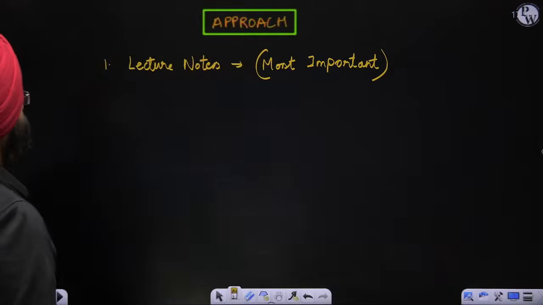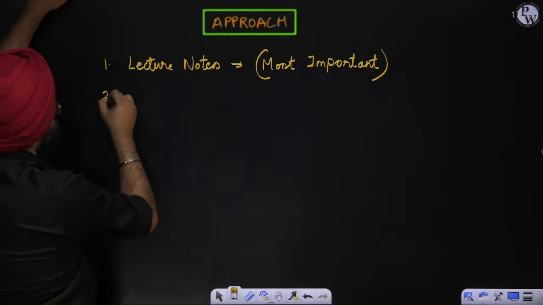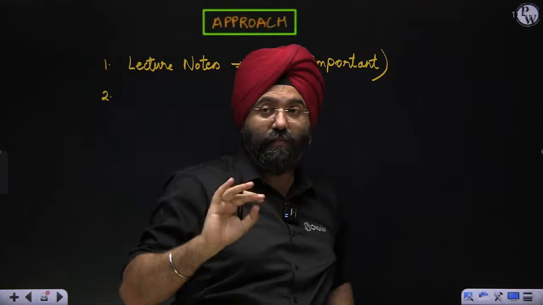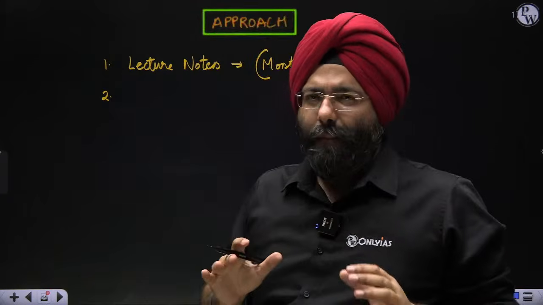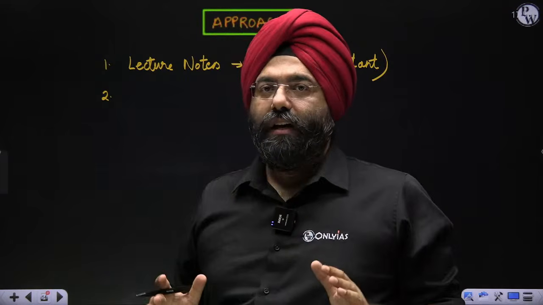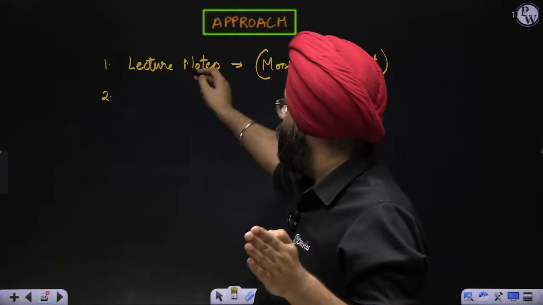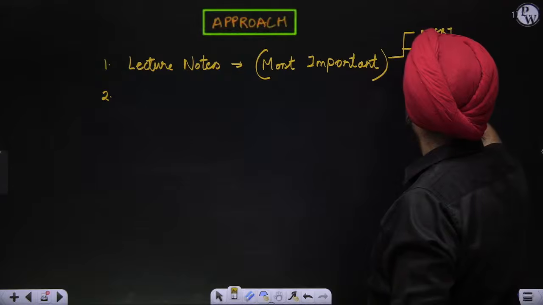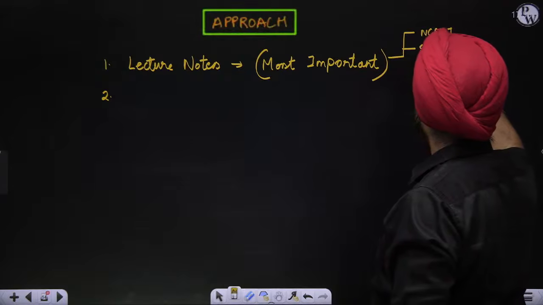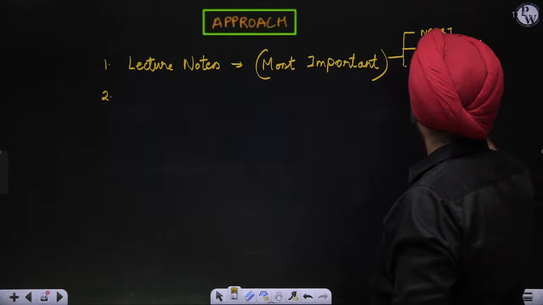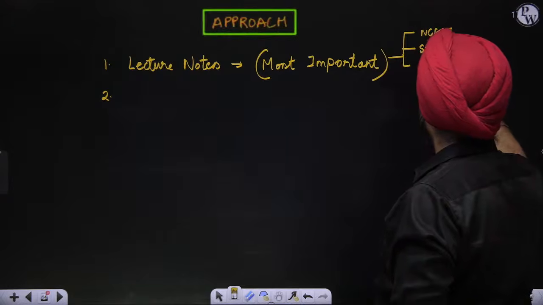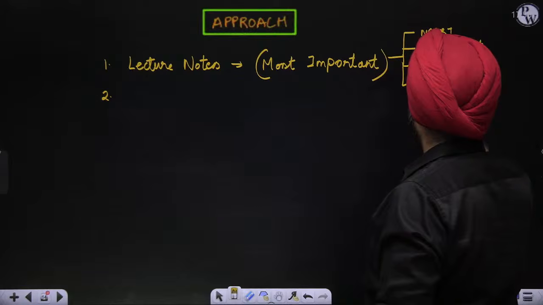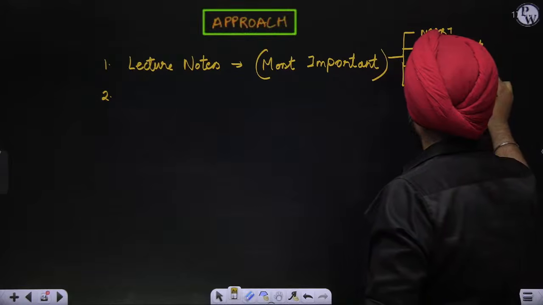Okay. Second aspect comes: now people ask me, sir, what are the books that we need to refer to? People ask me. So what are the books? Now see, my lecture notes, please remember, let me be very clear, are going to cover NCERT, they are going to cover standard books, they are going to cover current affairs, and all other aspects like maps, diagrams, everything, right? They are going to cover everything.